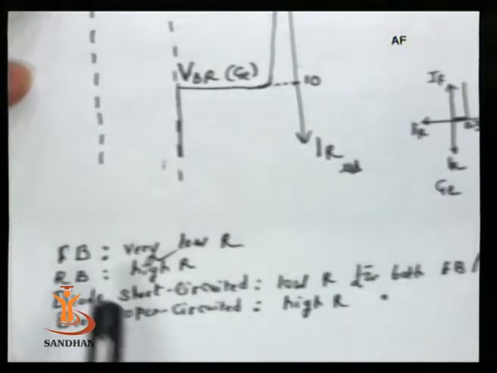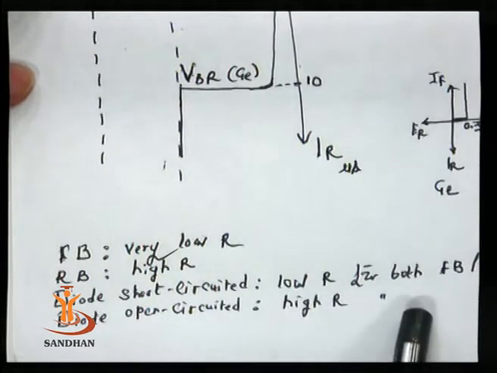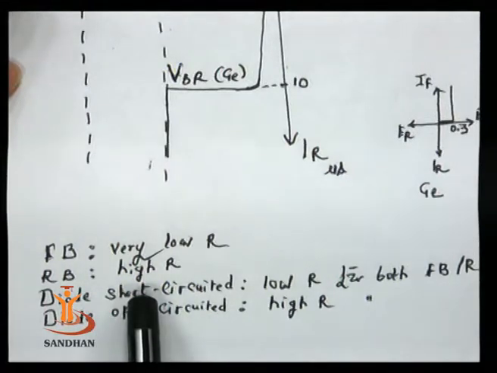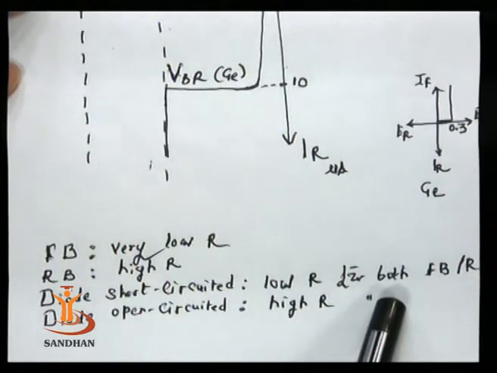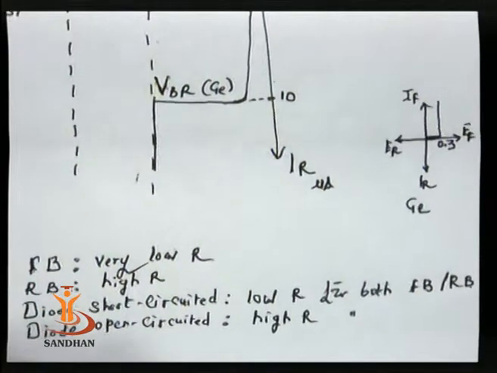A diode is open circuit if it shows very high resistance in both forward bias and reverse bias, and a diode is short circuited if you are getting low resistance in both forward bias and reverse bias. This is the basic idea of the silicon and germanium diodes. Now let me try to see in our PPTs.